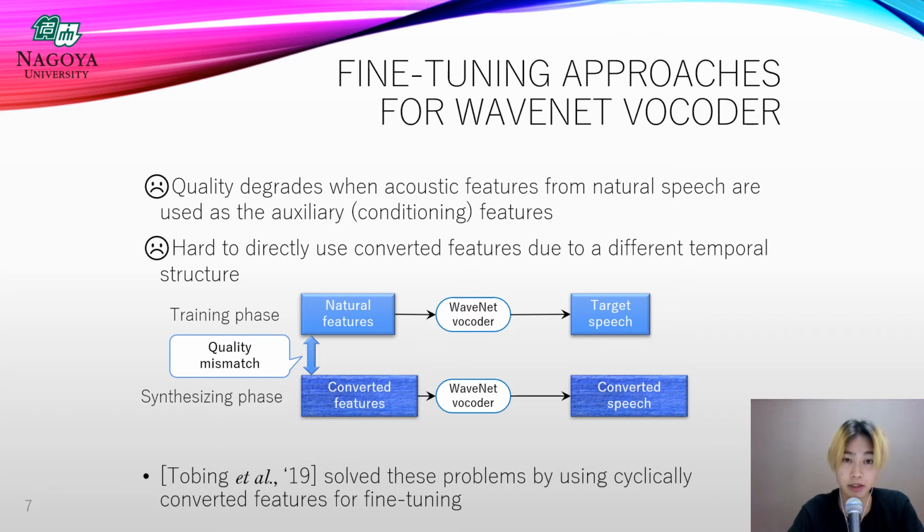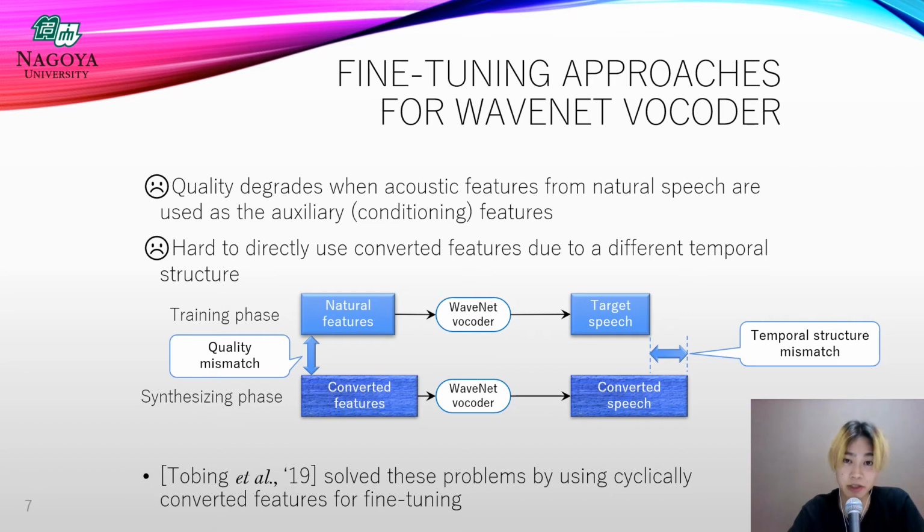In addition, since the converted features have a different temporal structure from that of the target speaker, it is difficult to directly use the converted features for fine-tuning. One way to address this issue is to use the self-reconstructed features generated from a conversion model. In the previous research, cyclically converted features are used for fine-tuning.